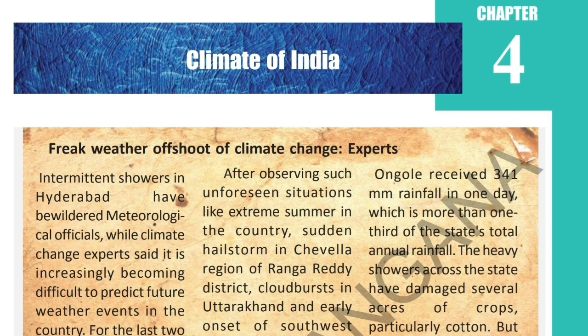Apart from that, we are also going to discuss about monsoons like southwest monsoons, northeast monsoons, and how Indian agriculture completely depends upon monsoons and traditional Indian seasons. And also one of the important and interesting topics we are going to discuss, that is global warming, the current issue, and anthropogenic global warming, which is made by man, and impact of the climate change on India. So these are some important topics we are going to discuss in this chapter.